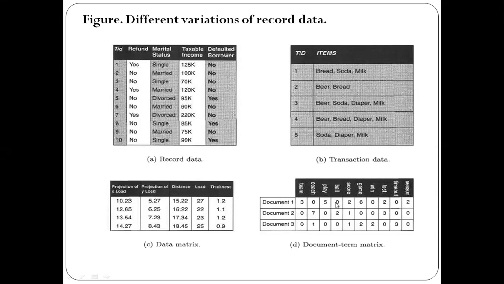Here 10 words have been represented as attributes. Suppose a document has 10,000 words, then all those 10,000 words must be represented as attributes. If it increases to 1 lakh, then we need to represent 1 lakh attributes or dimensions. If it is 10 lakhs, then we need 10 lakh attributes.